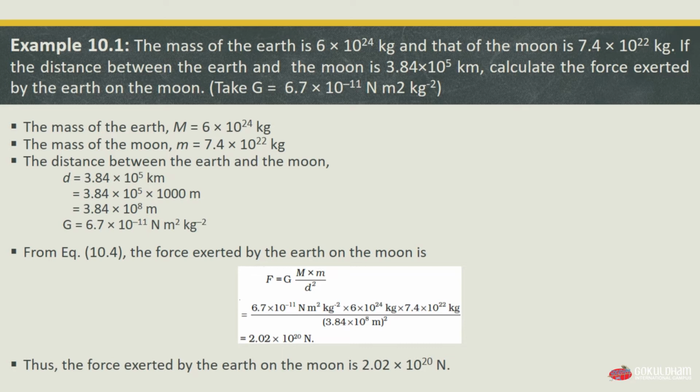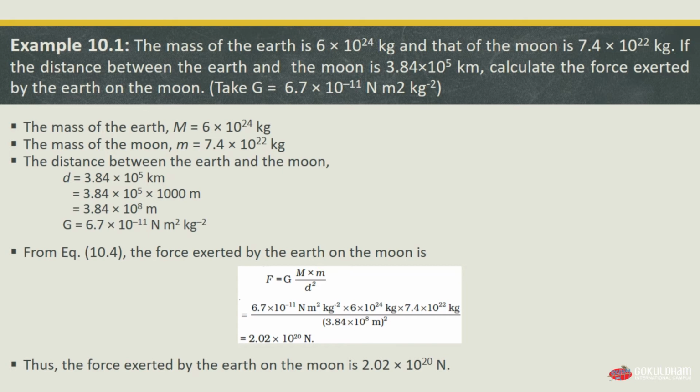From equation 10.4 which you saw previously, the force exerted by the Earth on the moon is F equals G multiplied by mass of moon multiplied by mass of Earth divided by distance square. The value of G is 6.7 multiplied by 10 raised to minus 11. In place of all these, we substitute the values. So we will have F equals 6.7 multiplied by 10 raised to minus 11 multiplied by 6 multiplied by 10 raised to 24 multiplied by 7.4 multiplied by 10 raised to 22, divided by our distance square, which is 3.84 multiplied by 10 raised to 8 meter whole square.